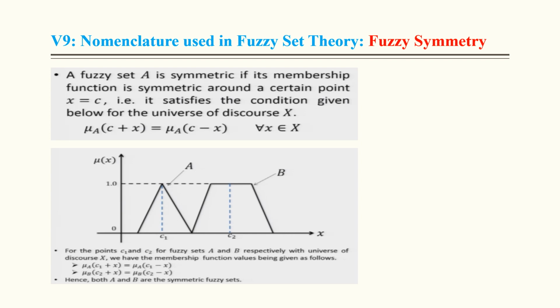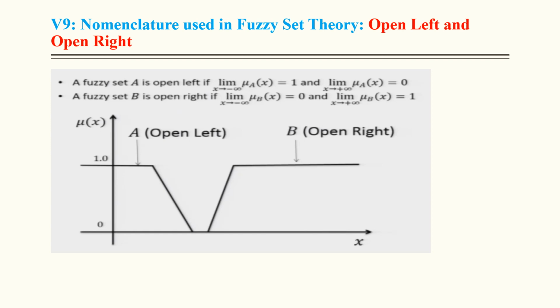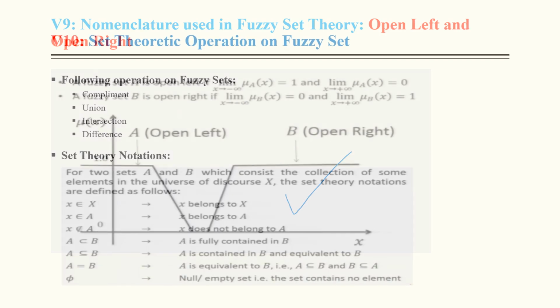Fuzzy symmetry. This is a membership function symmetric about C1. This is another fuzzy membership function, trapezoidal, which is symmetric about C2. Open left and open right were already discussed, not a big issue.